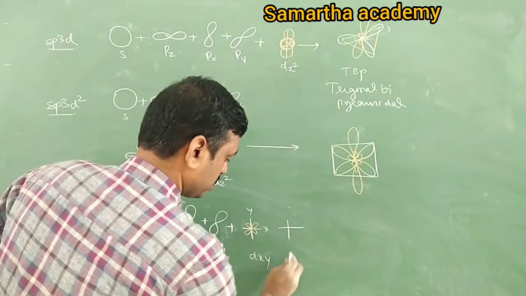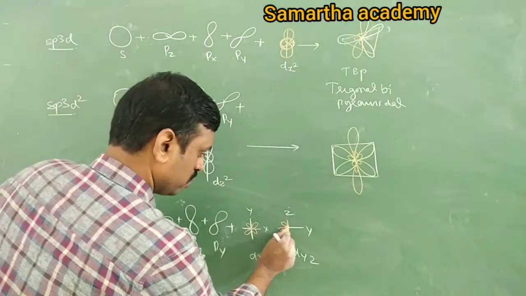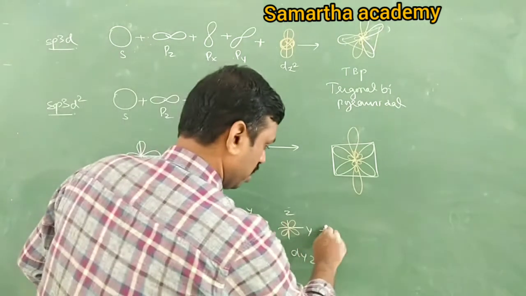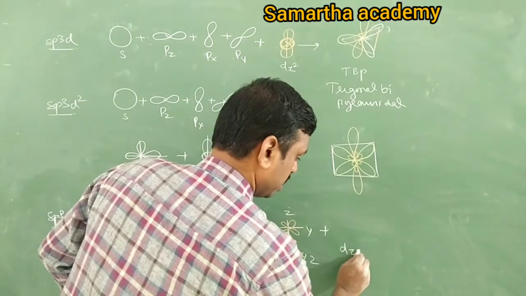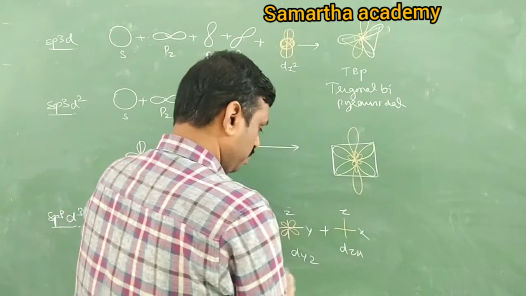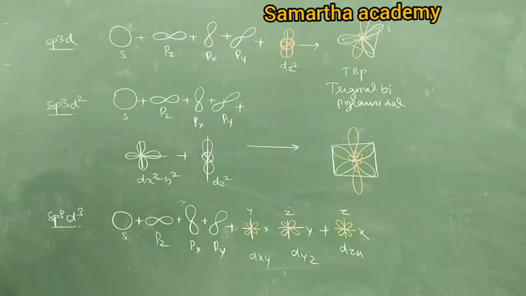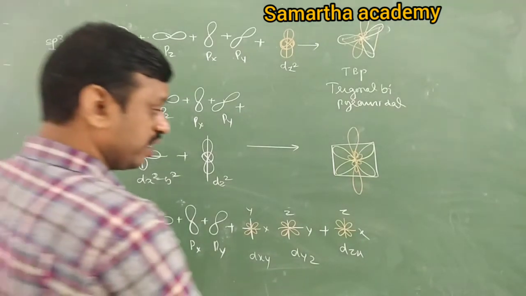Next is dyz. So take y-axis, z-axis. It is also in between the axes. Another one is dzx. How is it? Take z, x, in between the axes like this. They are non-axial orbitals. t2g is non-axial, eg is axial. Now tell me, it forms how many sp3d3? 7. It forms a total of 7 sp3d3.